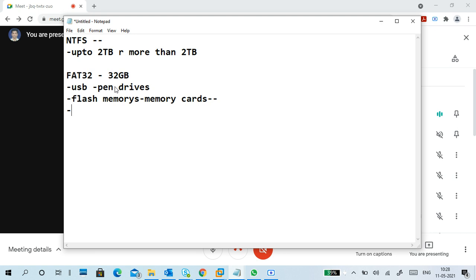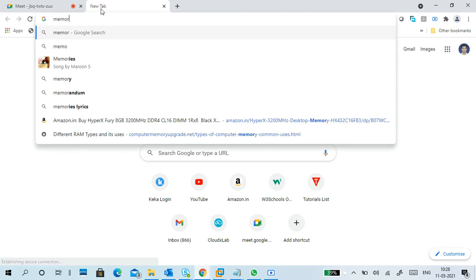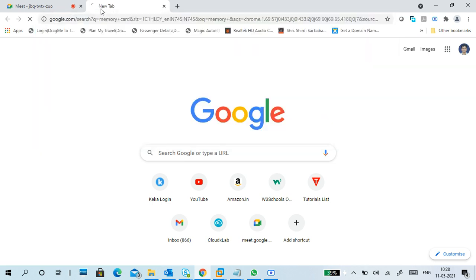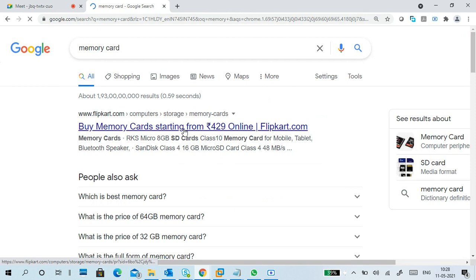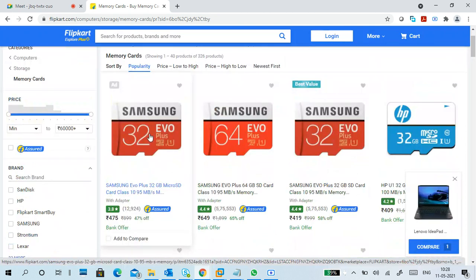So nowadays the flash memories are not only 32 GB, there are more than 32 GB memory cards, right? You can go to any site like Flipkart or anything. See, it is a 32 GB, but this is 64.